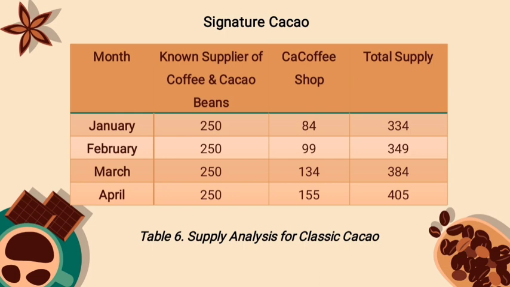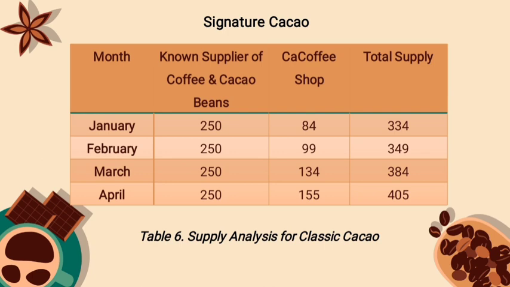This is the table of signature cacao. In the month of January, the non-supplier of coffee and cacao beans is 250, CaCoffee Shop is 84, total supply is 334. In February, the non-supplier is 250, CaCoffee Shop is 99, total supply is 349. In March, the non-supplier is 250, CaCoffee Shop is 134, total supply is 384. In April, the non-supplier is 250, CaCoffee Shop is 150, total supply is 405.